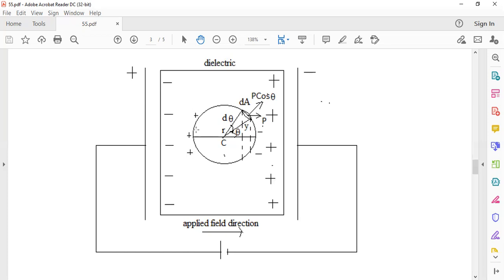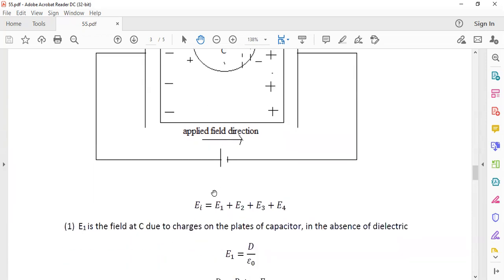The third is due to the layers of charges on the imaginary spherical cavity. And the fourth is the field due to the dipoles inside the cavity. The net field seen by the dipole at C is called the internal field E_i, which is equal to the sum of all these 4 fields. Let us calculate one by one.